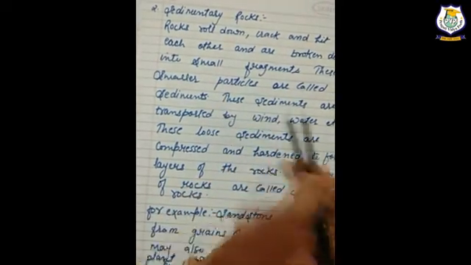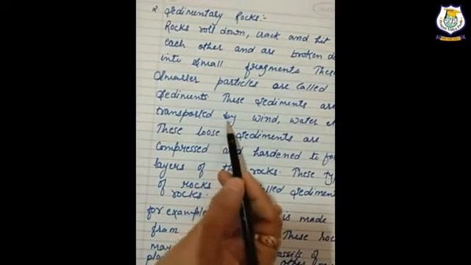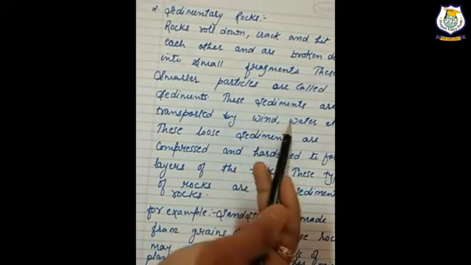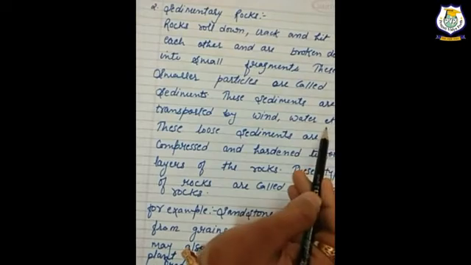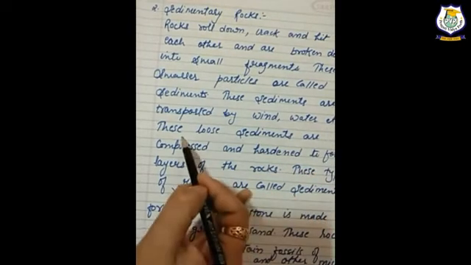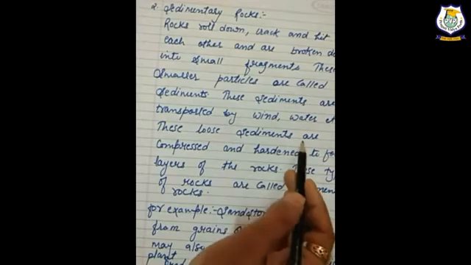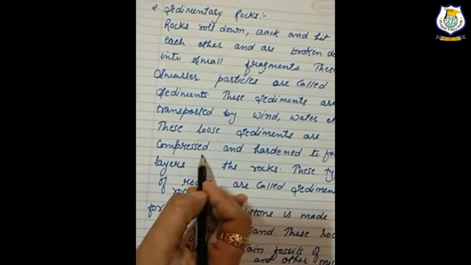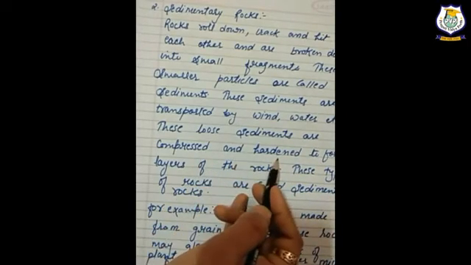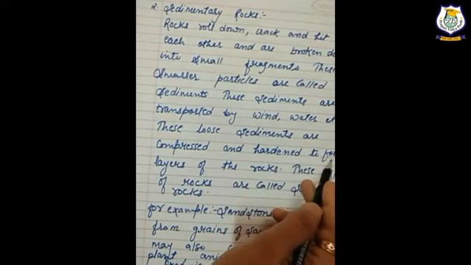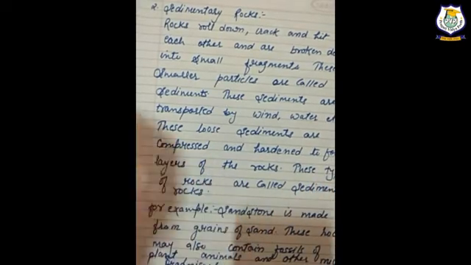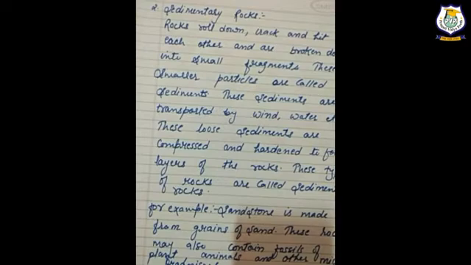These sediments are transported by wind, water, etc. These loose sediments are compressed and hardened to form layers of rocks. These types of rocks are called sedimentary rocks.